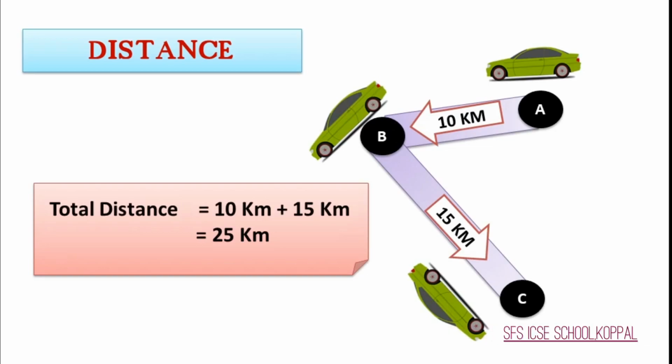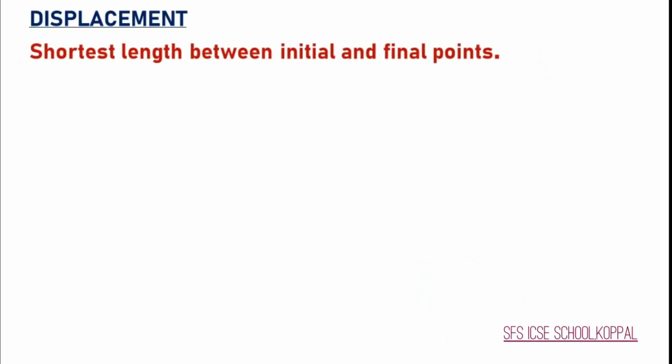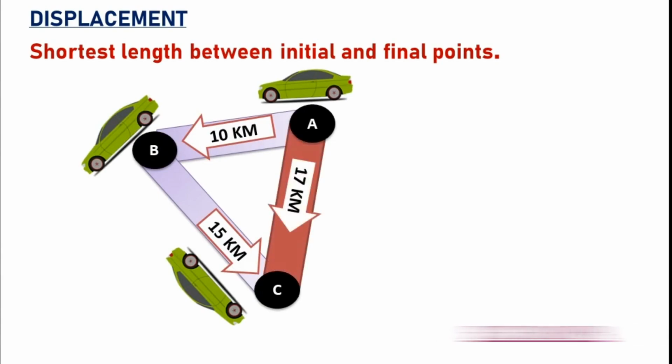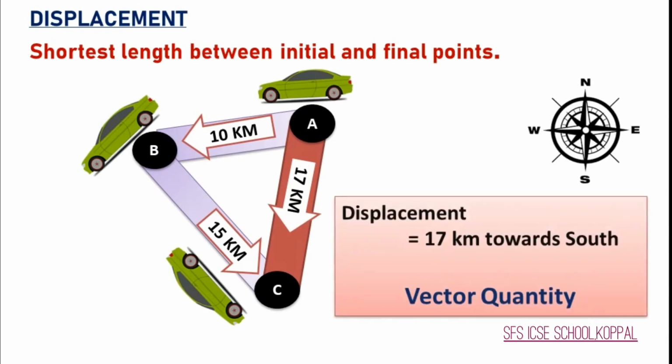That means it has magnitude and it has unit. So, distance is a scalar quantity. Now, what is displacement? Displacement is the shortest distance from the initial to the final position. So, in the above example, displacement is the length of the straight line between A and C. Let us take it as 17 kilometers. So, displacement is equal to 17 kilometers towards south. It has magnitude, it has unit, and it has direction. So, displacement is a vector quantity.